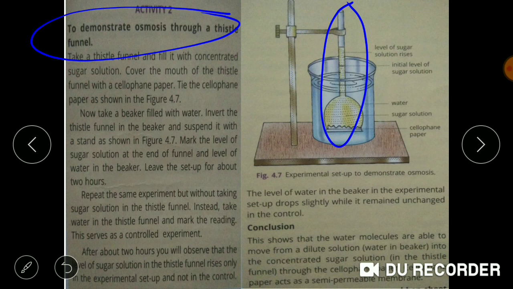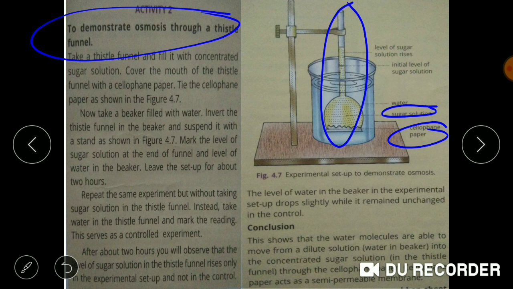This thistle funnel is inverted and it is fixed with a cellophane paper at the base. The thistle funnel is filled with sugar solution and at the bottom, it is being fixed with the cellophane paper.